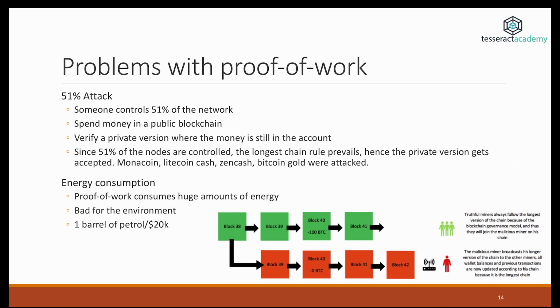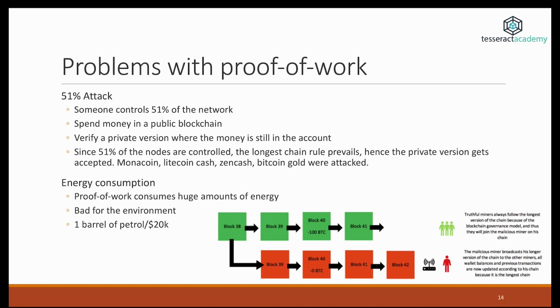There's still some issues. For example, there's the issue of a 51% attack. So if someone controls 51% of the network, then they can double spend. So how are they going to do this? They're going to spend money in the public blockchain, and then they're going to verify a private version of the blockchain where the money has not been spent. And there's some kind of majority voting scheme in Bitcoin if there's a clash. And if someone controls 51% of the network, then it's easy for them to get their version approved.